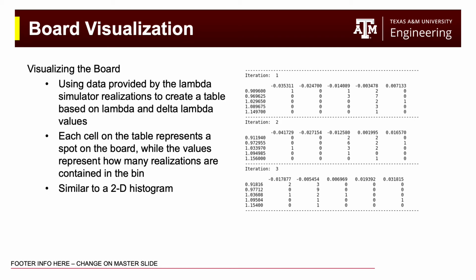Looking at the picture on the right, each table represents how the realizations are evolving over time. You can see iteration 1, 2, 3. The values on each axis describe a range that either lambda or delta lambda is contained in. You can think of each spot as bins of a histogram, and the value as the height of the histogram column. Each cell on the table represents a spot on the board, while the values represent how many realizations are contained in each bin. So, very similar to a 2D histogram.